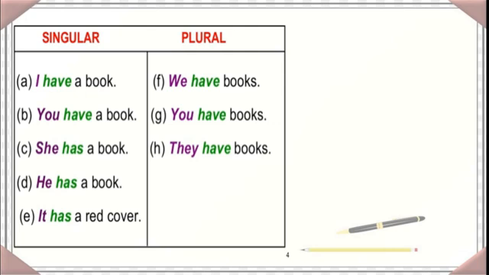Okay, in the second person, you have a book. And in the second person, plural, you have books. Okay, and in the third person, she has a book, he has a book, it has a red cover. And here in the plural, they have books. Correct?